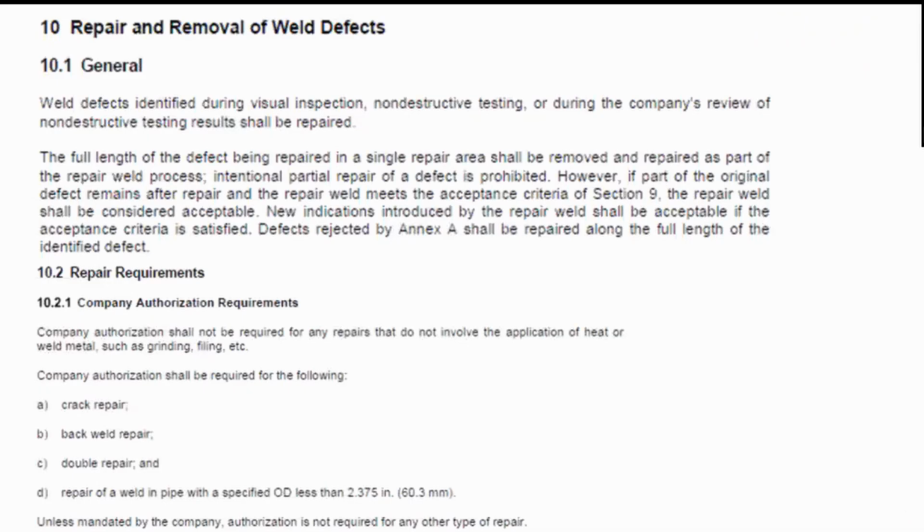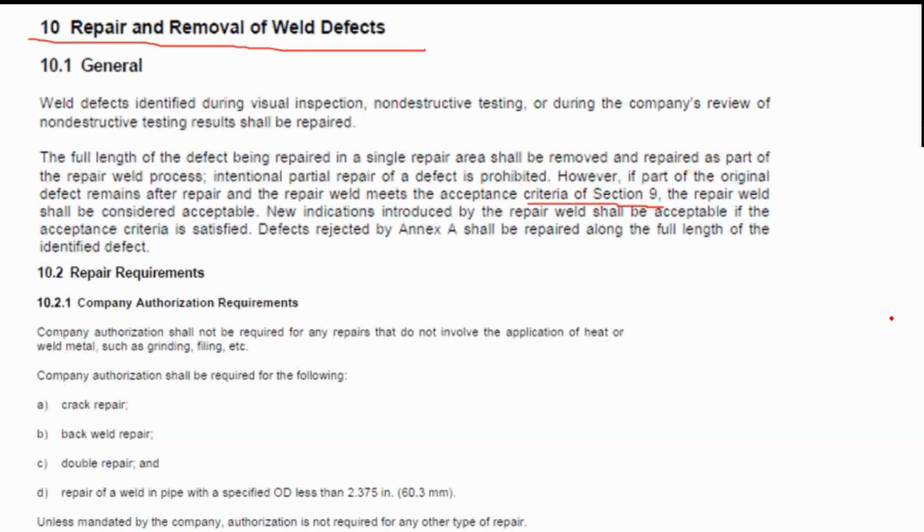This question is kind of vague, and you need to be careful in looking for the clause. This is one of those questions that you really need to refer to the standard. Also remember that for questions pertaining to weld repair, you need to refer to Chapter 10 of the API 1104. So it is stated here that any repair must meet the criteria of Section 9. So it is already indicated in Chapter 10 that the repair weld criteria must meet the acceptance criteria specified in Section 9.